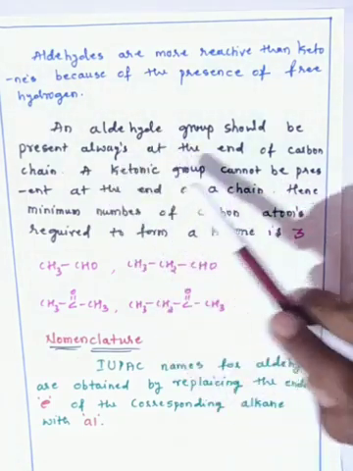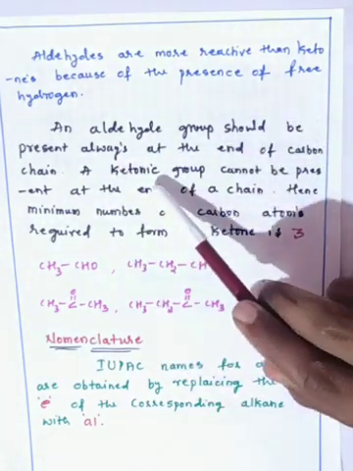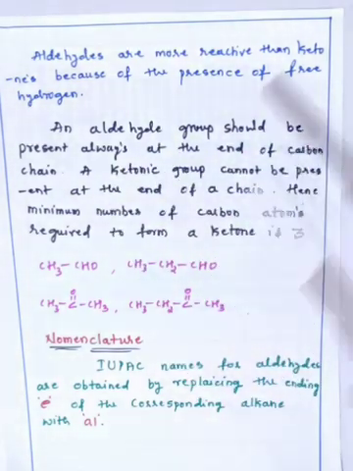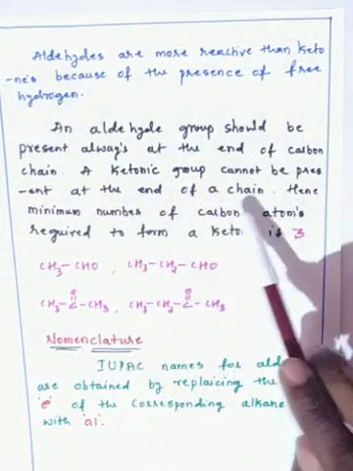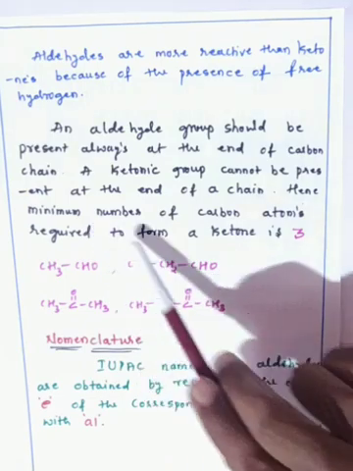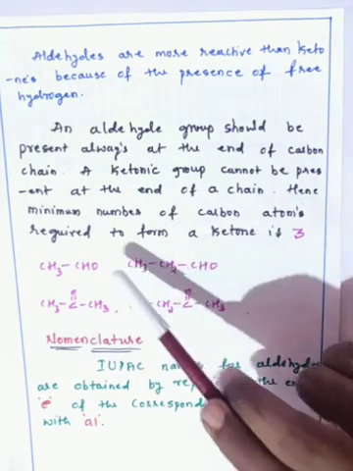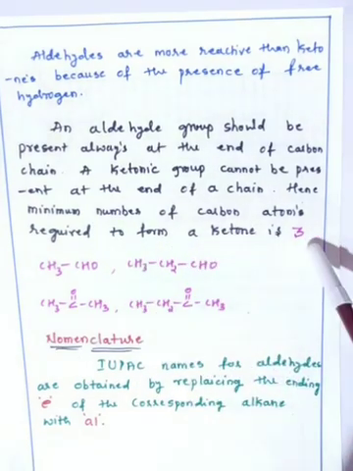Then, an aldehyde group should always be present at the end of the carbon chain. A ketonic group cannot be present at the end of the chain. Hence, the minimum number of carbon atoms required to form a ketone is 3.